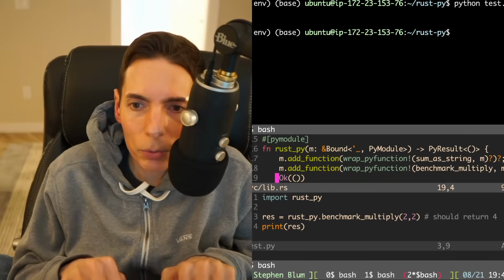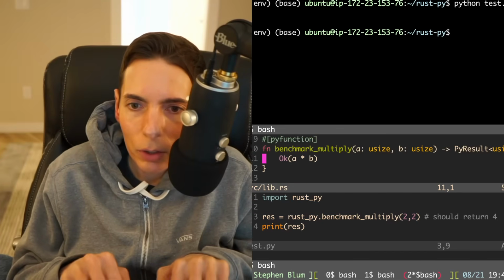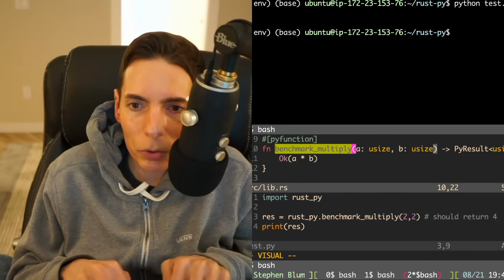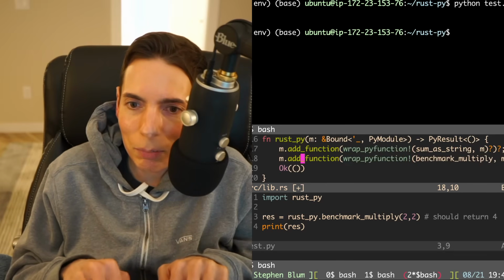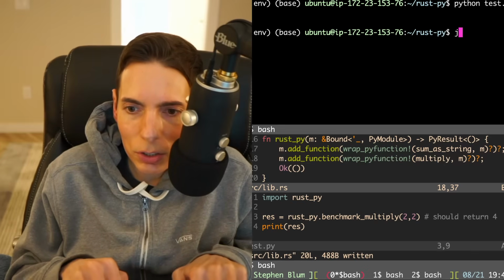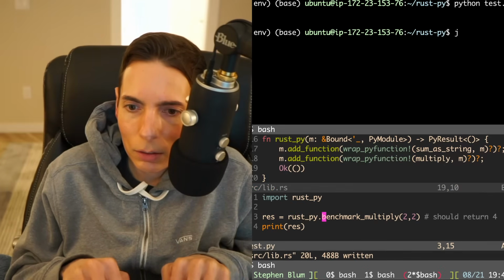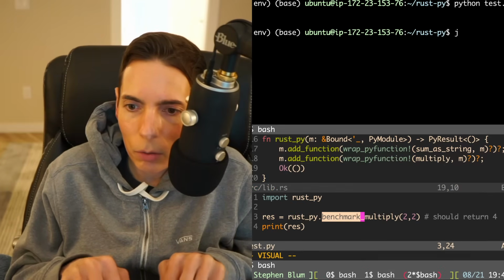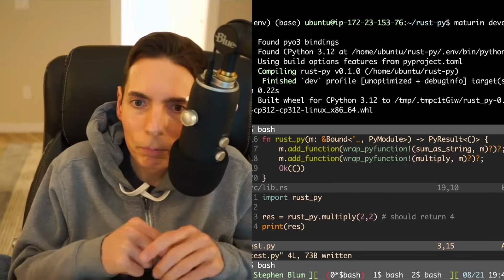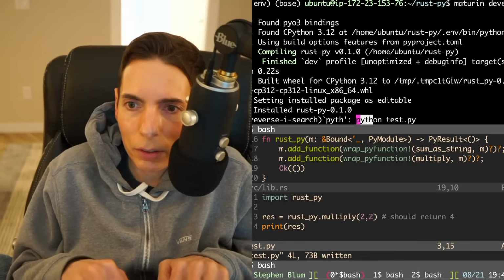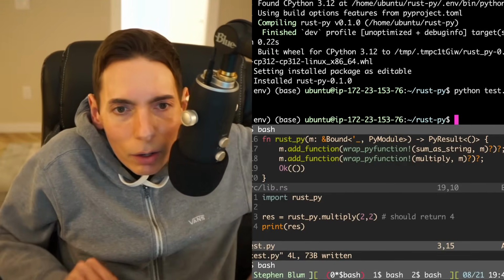We're almost there. So we have our benchmark. I want to just call it multiply because it's really simple. Keep things simple. There we go. Multiply. And then I'll just change it down here. Okay. And then we run our Maturin. I think we have to rerun Maturin develop again. And now we can run Python test. There we go.